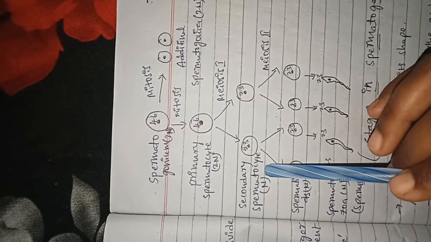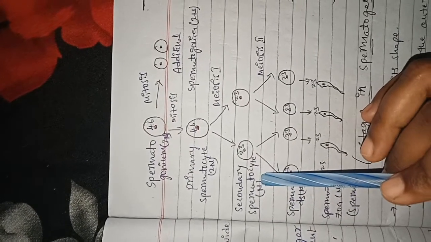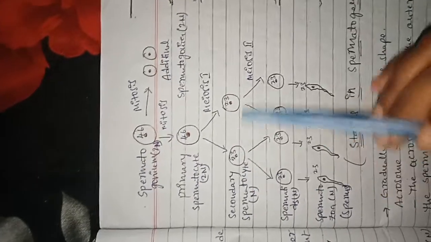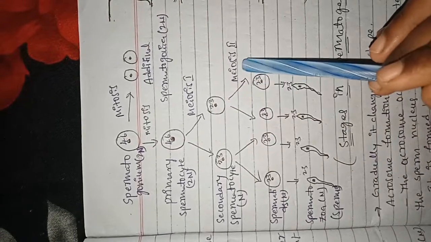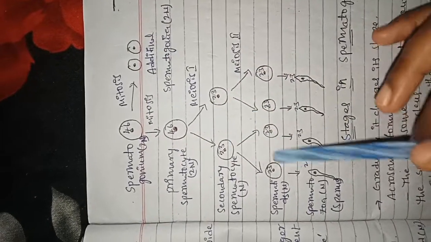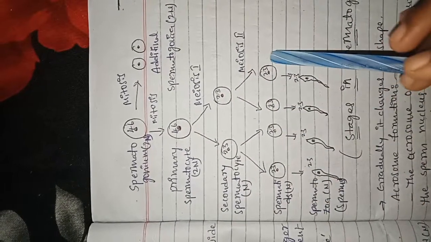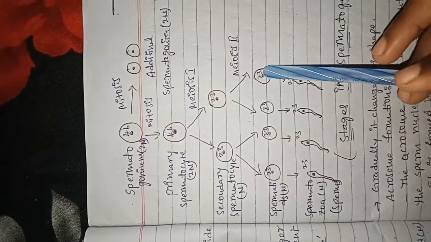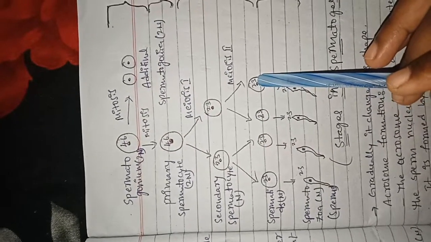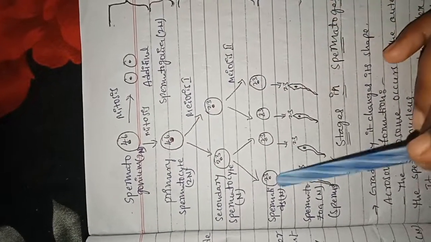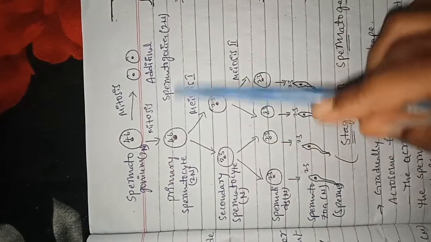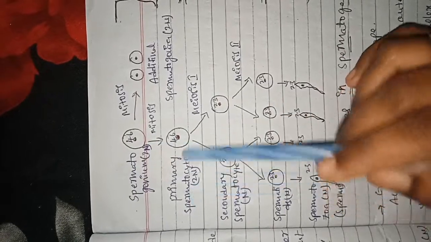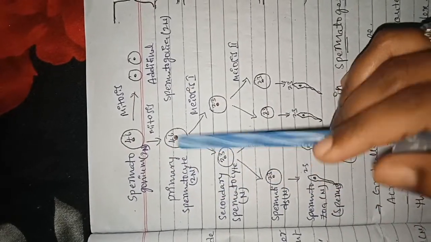Why? Because the number of chromosomes has decreased to half. Then the secondary spermatocytes enter meiosis 2 and produce four haploid spermatids. At the completion of the maturation phase, four spermatids are formed from one spermatogonium or one primary spermatocyte.